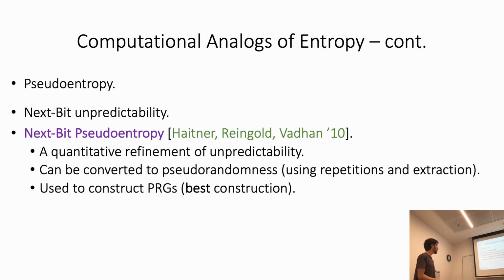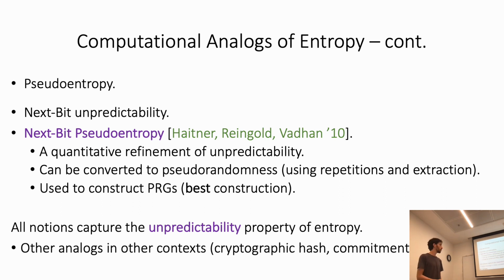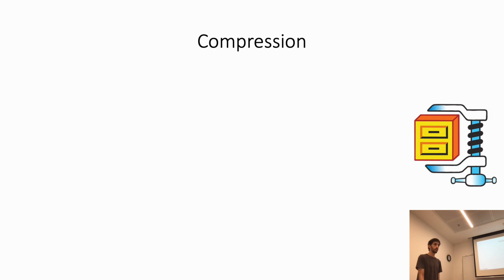But both next bit unpredictability and next bit pseudoentropy capture the unpredictability property of a distribution with high entropy, and we can try to come up with notions that capture other properties that entropy has. In other contexts in cryptography, like cryptographic hash functions and commitments, there are other notions of entropy, like inaccessible entropy, but we are not going to talk about them today. Today I want to talk instead about compressibility.